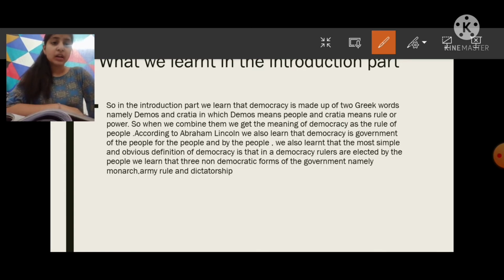And we also learned the most simple definition of democracy, that in a democracy, the government is chosen by the people and the representatives are chosen by the people. Okay, so now let's go to the next topic.